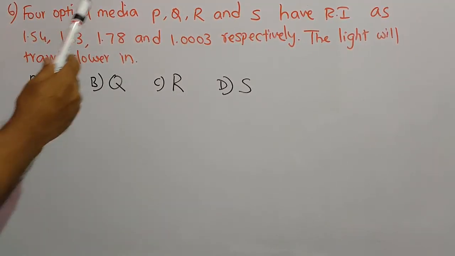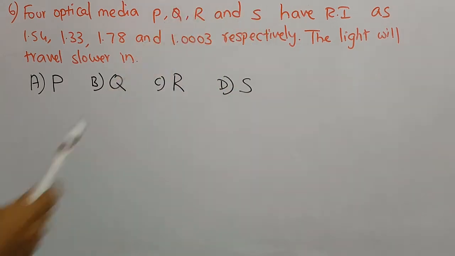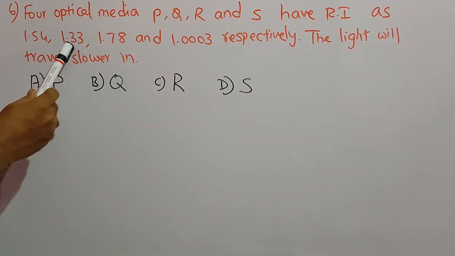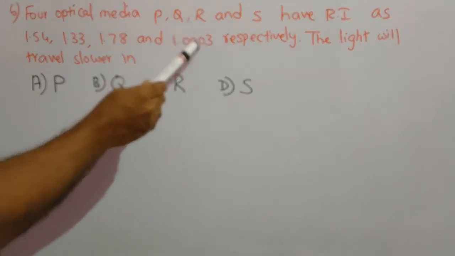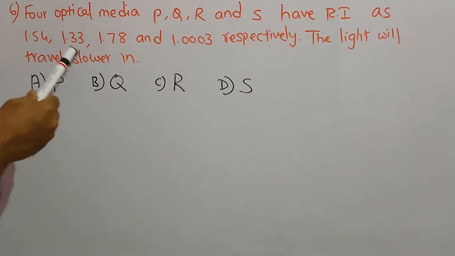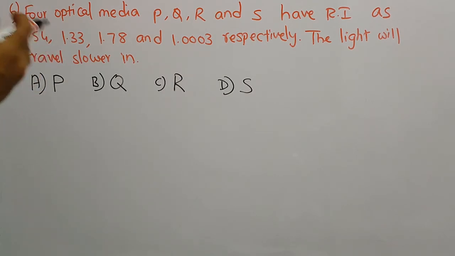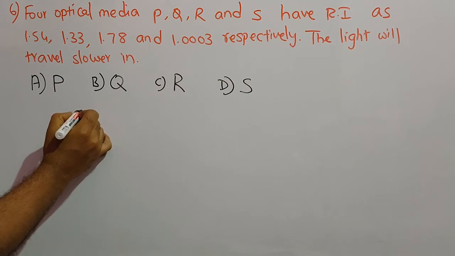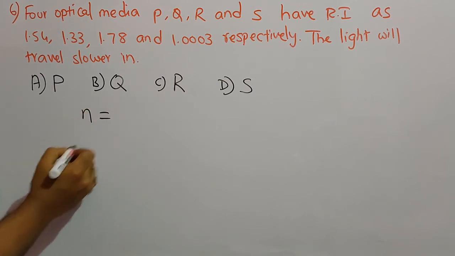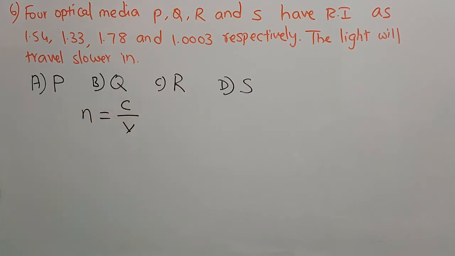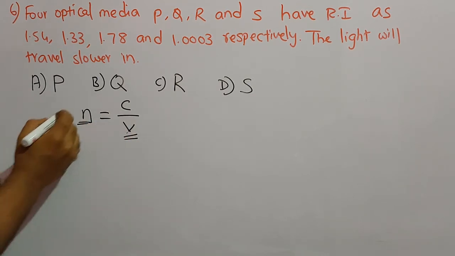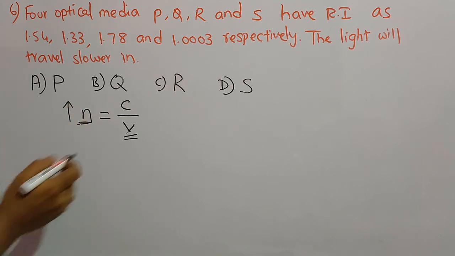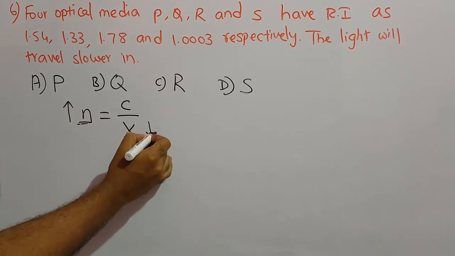Four optical media P, Q, R and S have refractive indices of 1.54, 1.33, 1.78 and 1.0003 respectively. The light will travel slower in which medium? So in which medium the speed of the light is less, we have to find. So we know the formula, absolute refractive index n is equal to c by v. See, this n and v are inversely proportional. If the n value is more, the speed of the light in that medium will be less.